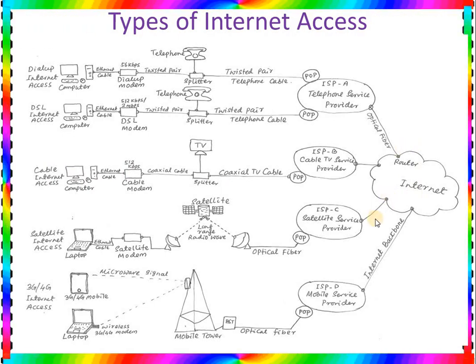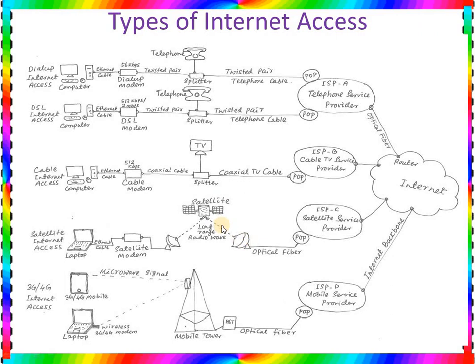Then we'll go for the satellite internet service provider. So the internet is connected with the satellite internet service provider through your internet backbone, or you can say high speed optical fiber. This satellite provider is connected with the relay station, or you can say the dish antenna, where this dish antenna can send or receive a huge amount of data from and to the satellite.